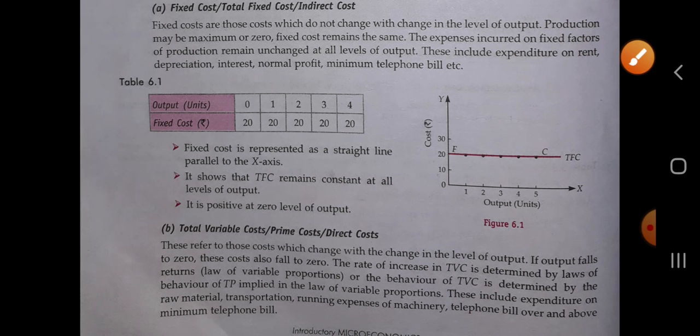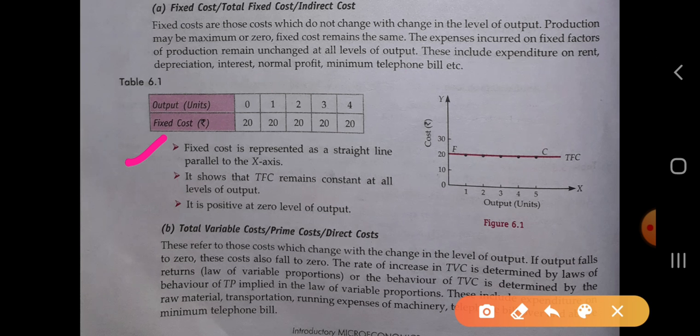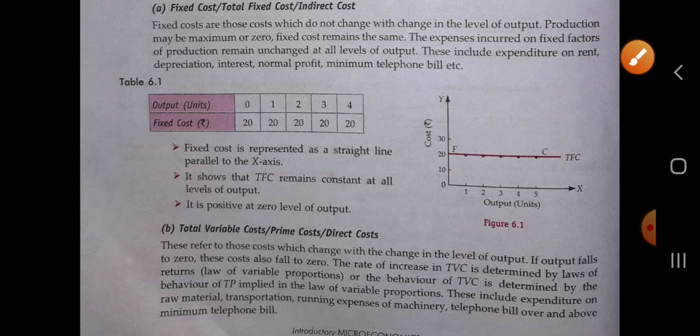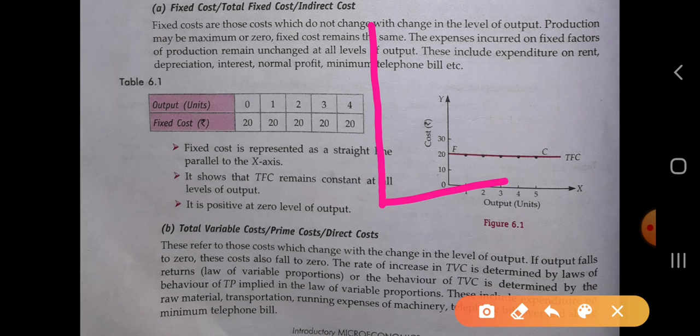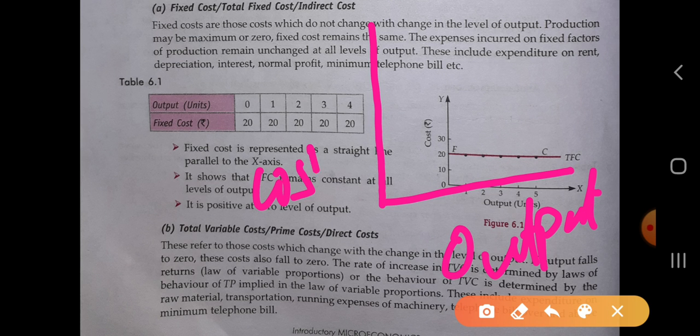So fixed cost is represented as a straight line parallel to the x-axis. How will we put all these values? So we have taken the diagram. Here we have taken the output, here we will take cost.